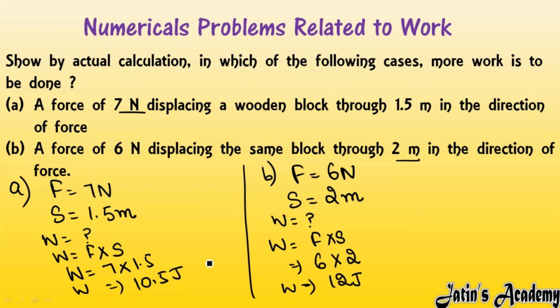So in which case is work done more? In the first case 10.5 joule is there, and in the second case 12 joule is there. So in case B work done is more as compared to case A. Clear? Like this you have to solve the numericals related to work.